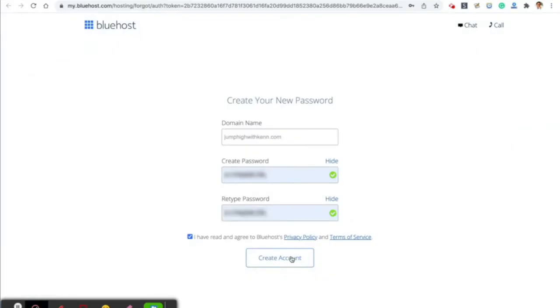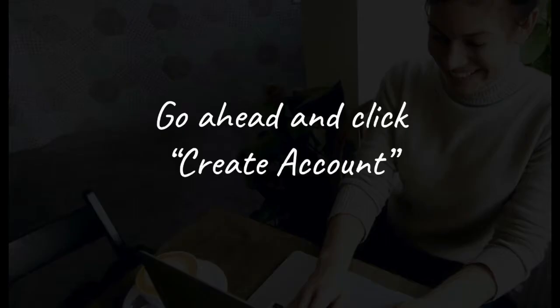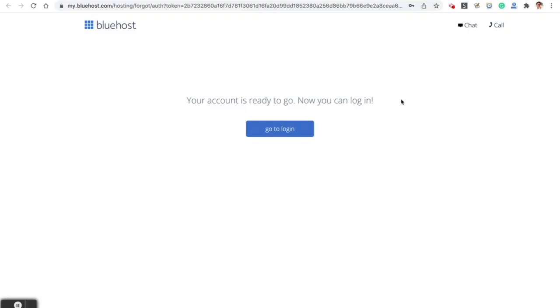Here's the password. Make sure you save it and you agree to the privacy and terms. Create account. Your account is ready to go. You can log in. Other times I've done this, it doesn't get to this screen. It just hangs up. In that case, you can always try logging into your hosting account and it'll tell you whether it's finished or not. So I'm going to go to login now that my account is ready to go.